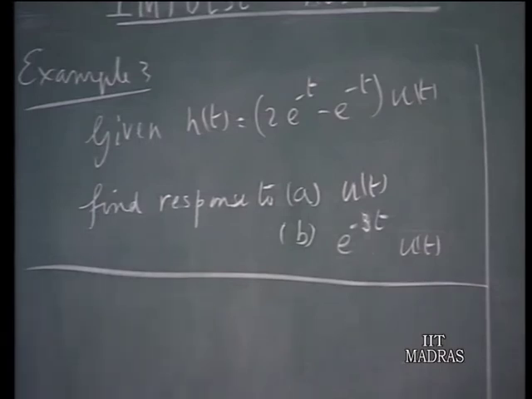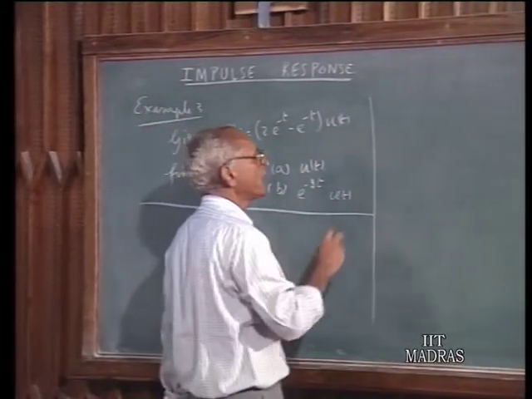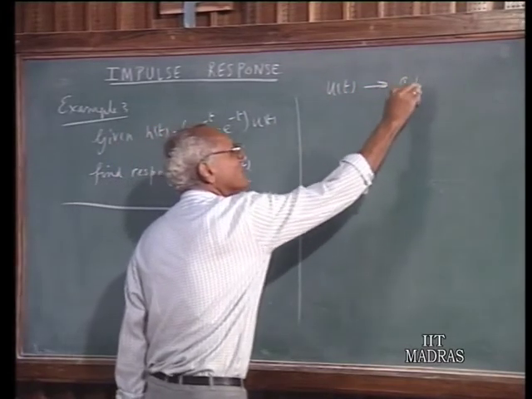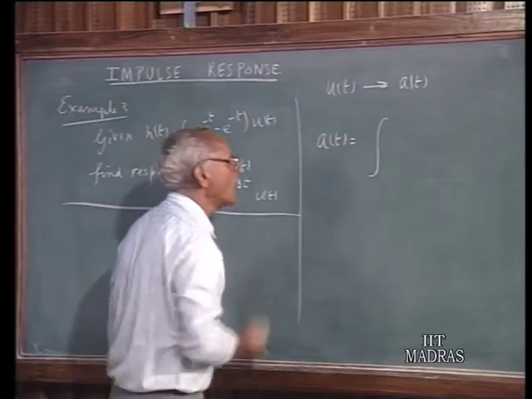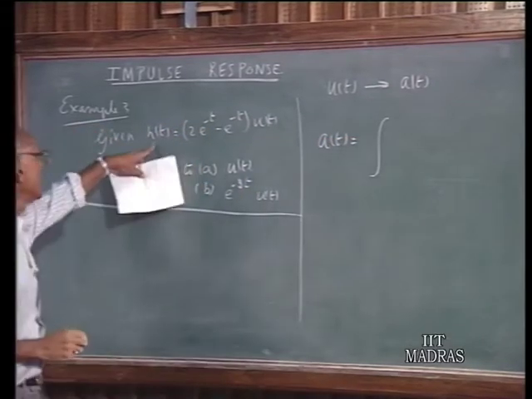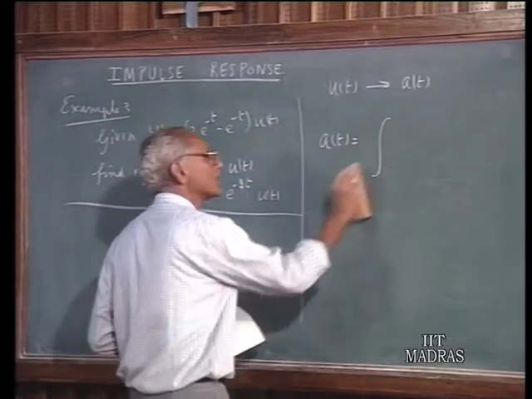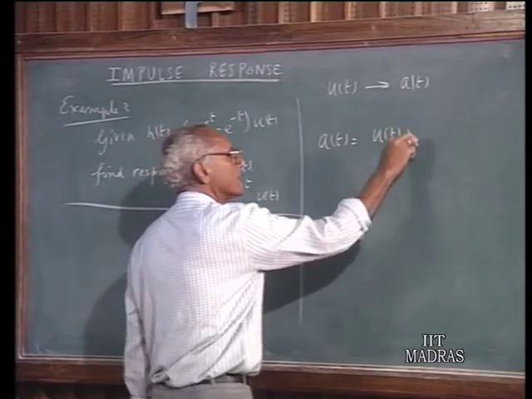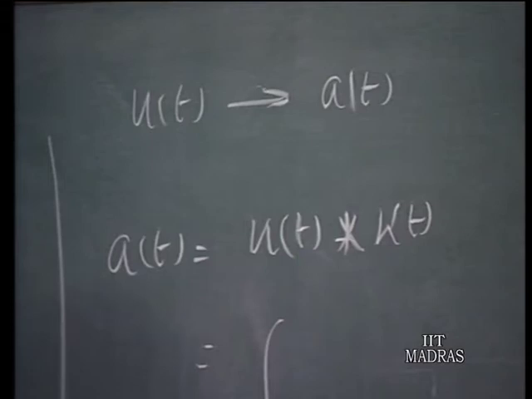Now, let us see the first one. If u(t) gives rise to a response a(t), then a(t) can be found out by convolving u(t) with the h(t). So, I will write this as the input now is u(t) and that is convolved with the impulse response h(t).